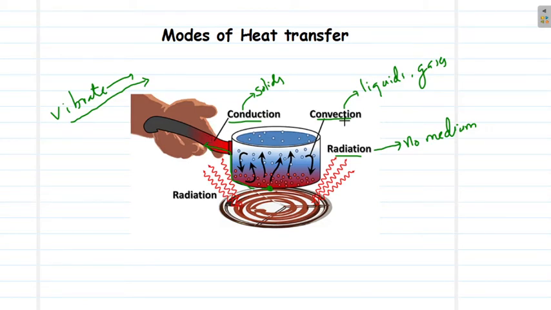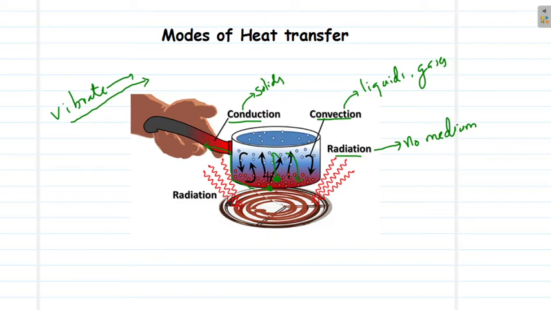In the process of convection, there is actual movement of heated particles. So it is prominent in the case of liquids and gases. For example, we know how water boils. Here, the heated water from the bottom of the vessel will move up, and the cold water from the top will replace the low density water at the bottom. In that way, there will be a circulation of water molecules within this vessel, thus exchanging heat. So this is the process that is happening in convection. The molecules themselves will be moving around, exchanging heat, and thus mixing up the heat energy.